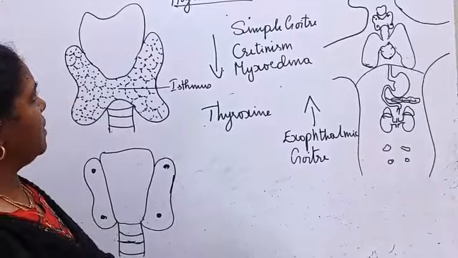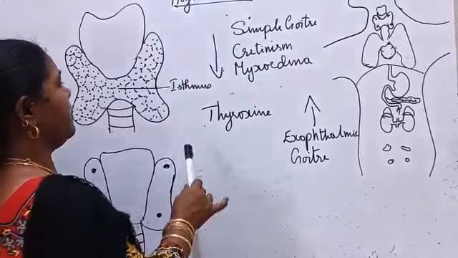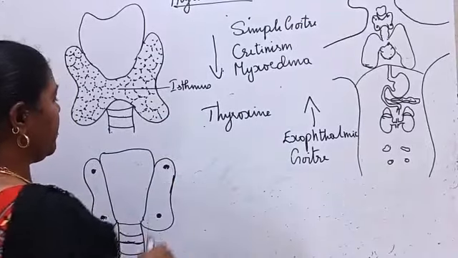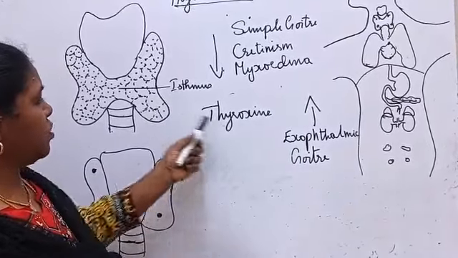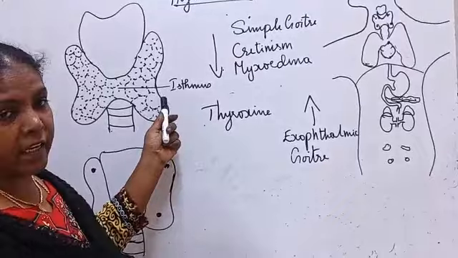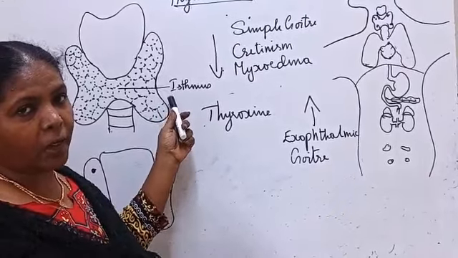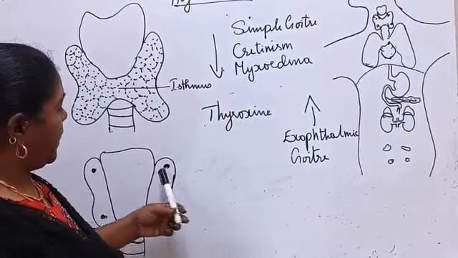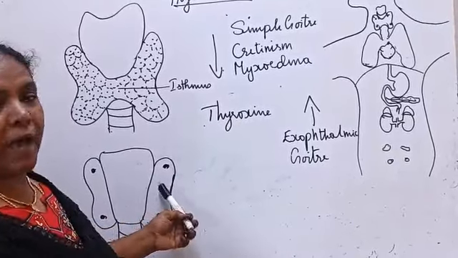Okay, so we have seen thyroid is one of the endocrine glands, its location, structure, and the parathyroid gland. The thyroid, in addition to thyroxine, also secretes calcitonin. But thyroxine plays a major role in this. And the parathyroid gland secretes parathormone.